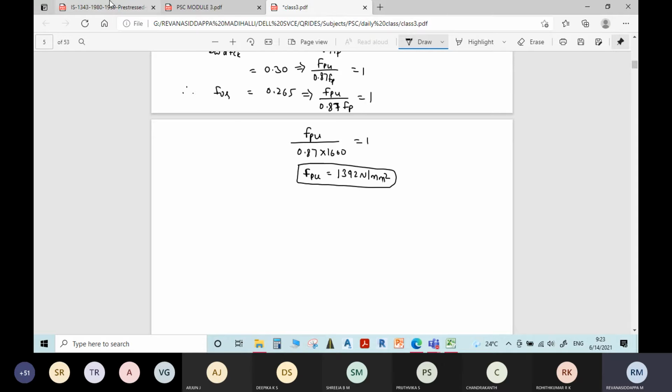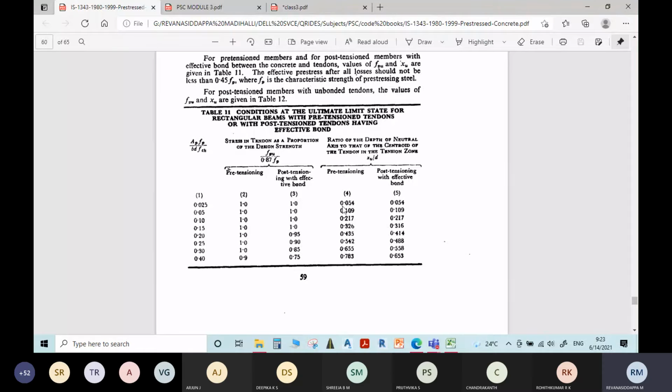Similarly, find the next constant XU by D value for pre-tensioning.